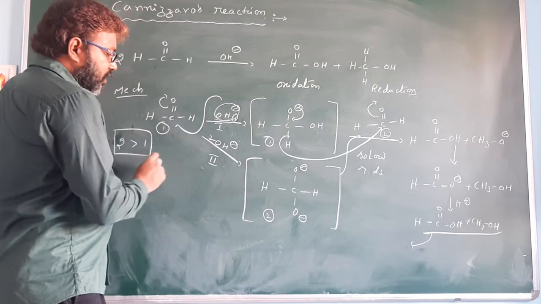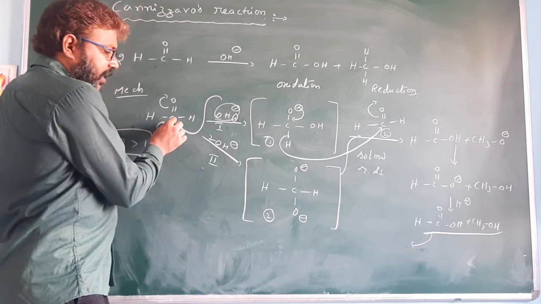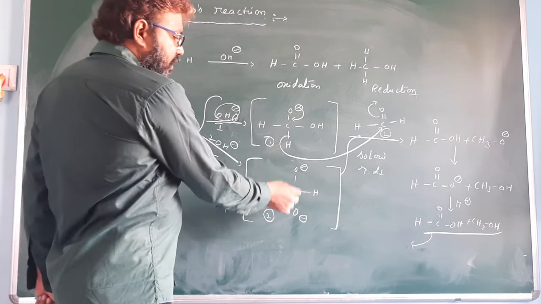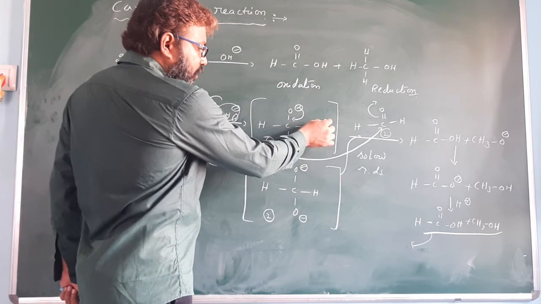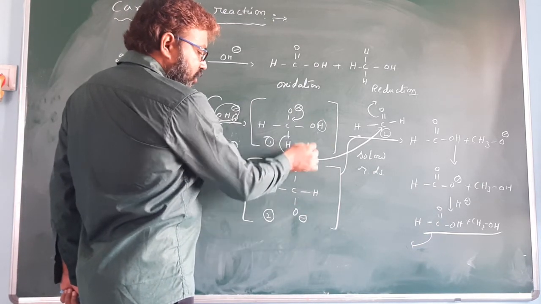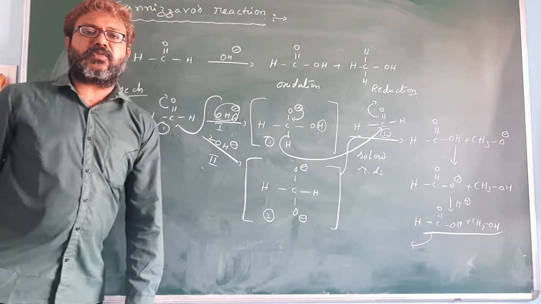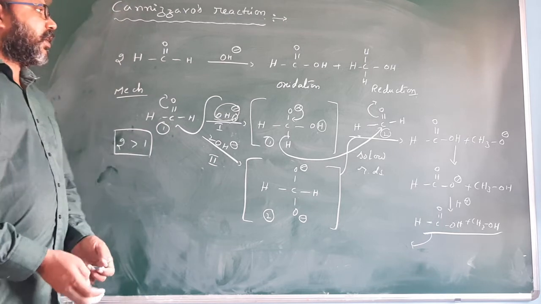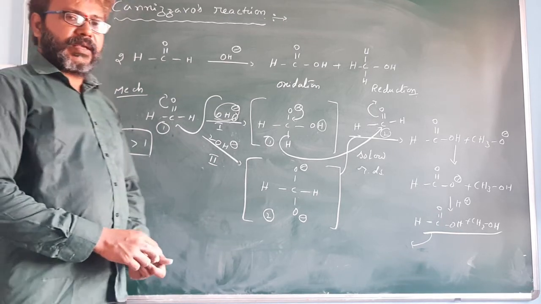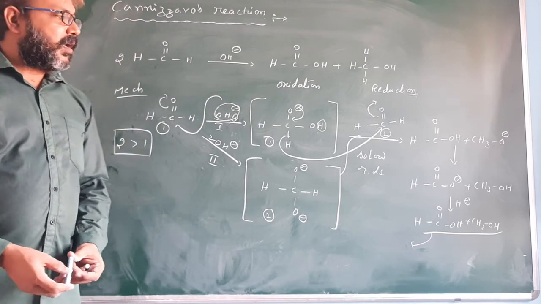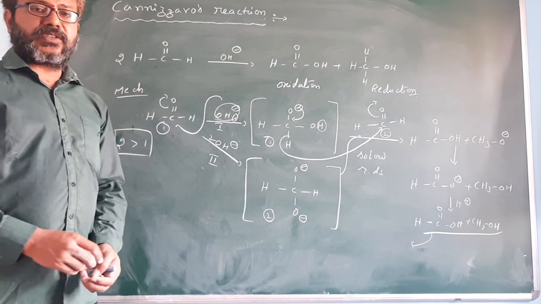In path 2 mechanism, one OH minus attacks here and you get this intermediate. Another OH minus subtracts the proton, and you get this intermediate. So in path 2 mechanism, 2 moles of OH minus are utilized. In low concentration of base, it is a third order reaction; in high concentration of base, it is a fourth order reaction.